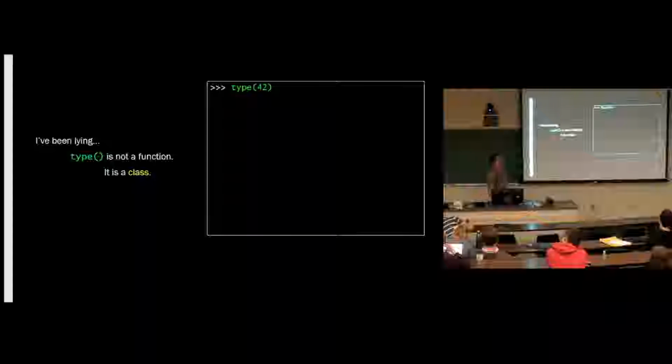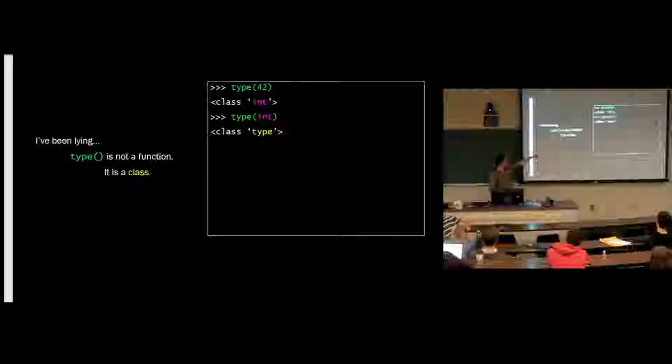All right, so here, we can see that. If we call type on 42, what do we get? Int. What if we call type on int? Type. Type is a class. Okay? It's the class for all classes.